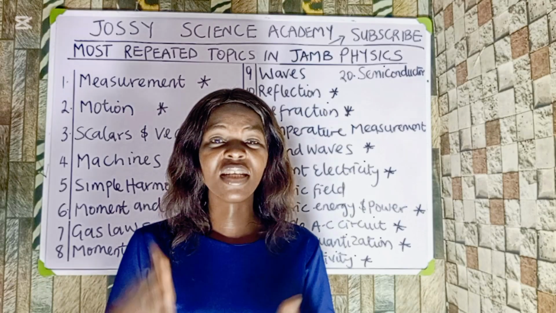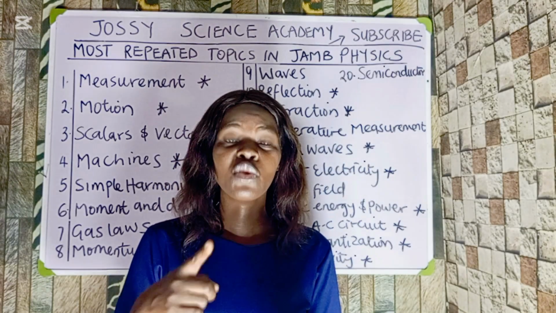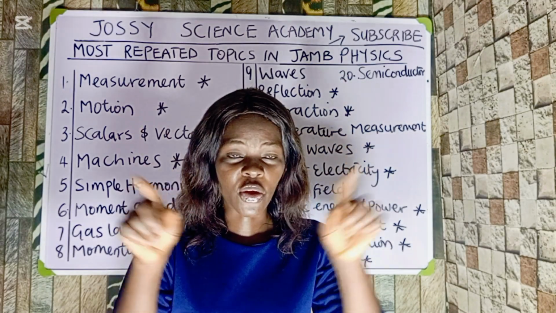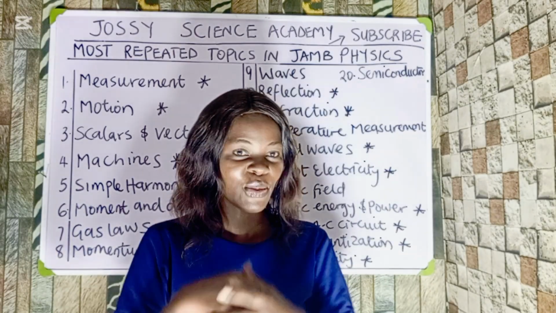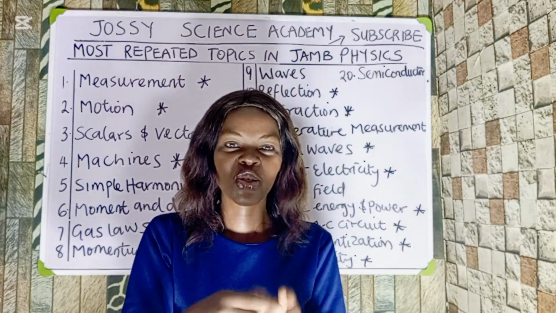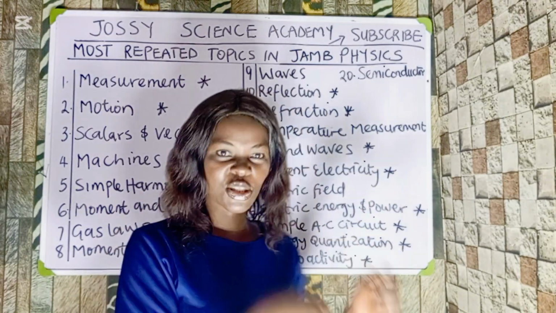So what you are going to read in this topic, you should know what is the root mean square, the peak value, the resistance and the AC circuits, capacitance, inductance. When they are connected, we have RLC, we have RL, we have RC. Resonance in this topic: when resonance is said to occur, what happens at resonance? These are things that JAMB is going to ask you in this topic.